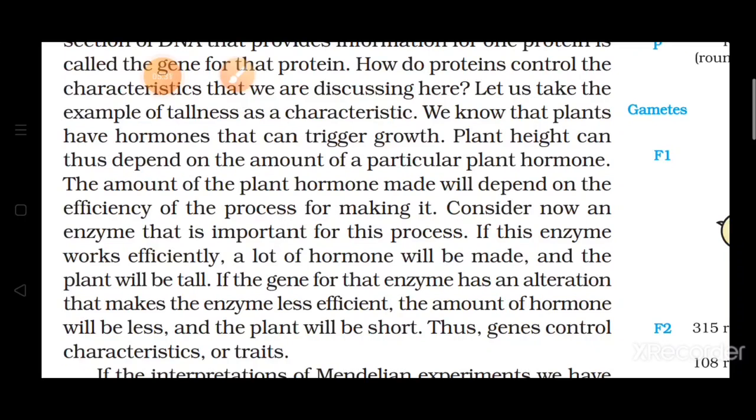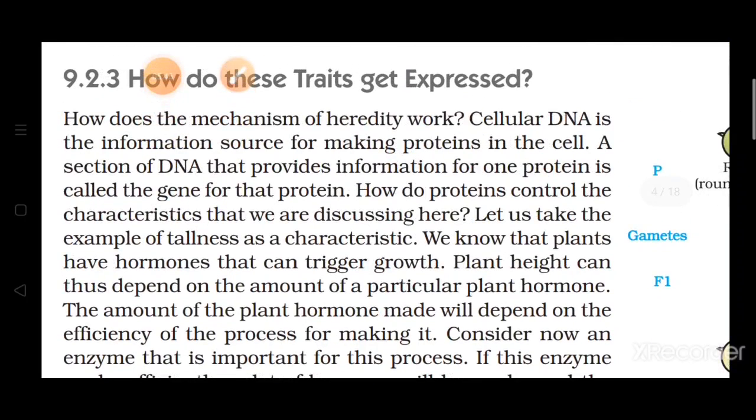Means if जो डीएनए है, if the part of the DNA is not having an efficient gene, then the enzyme will also be produced less efficient and the height of the plant will be dwarf. I think it is clear to you because our topic is how do these traits get expressed. मीन्स किस तरह से ये ट्रेट जो हैं वो किसी भी ऑर्गेनिज्म की बॉडी के अंदर एक्सप्रेस होते हैं.